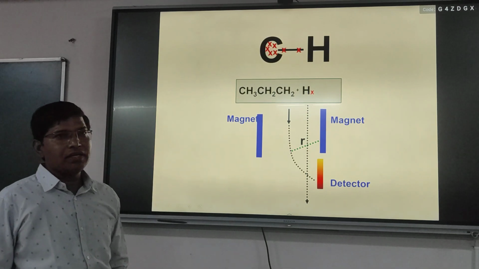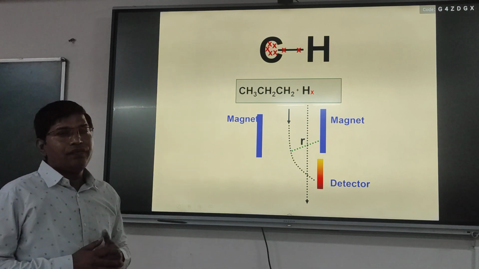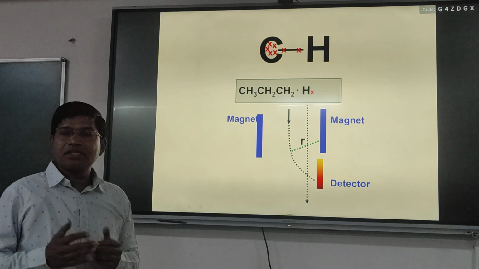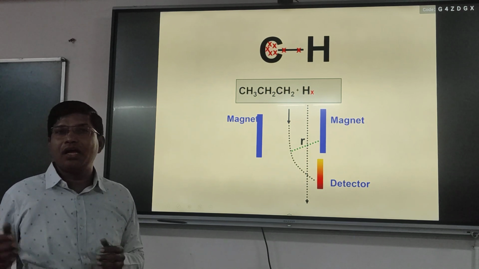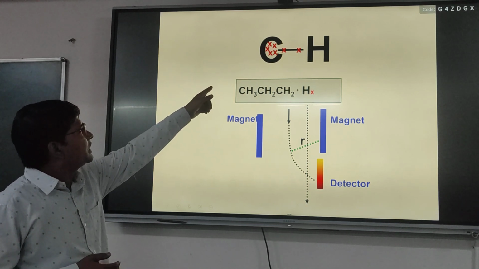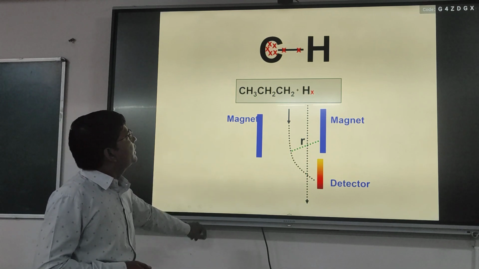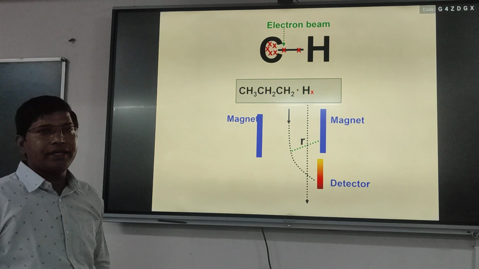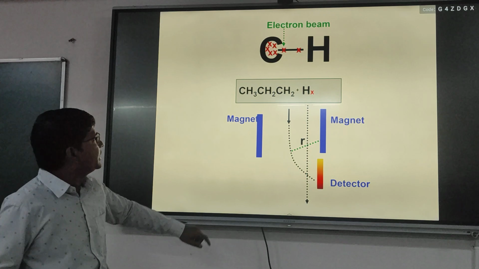Then there is another possibility. When the molecule is hit, there is a chance of removal of a core electron and also the possibility of removal of a bonding electron. So when the electron between hydrogen and carbon is bombarded by the electron beam, there is a chance of knocking out the bonding electron.